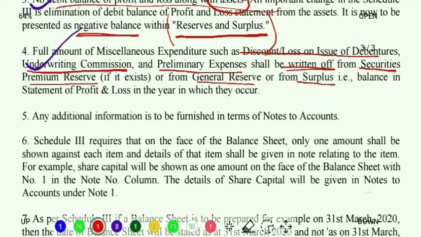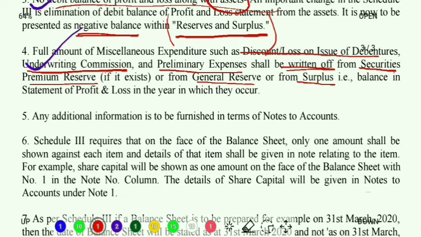Point number 6 says, Schedule 3 requires that on the face of the balance sheet only one amount shall be shown against each item, and details of that item shall be given in a note relating to that item. For example, share capital will be shown as one amount on the face of the balance sheet with number 1 in the note number column.